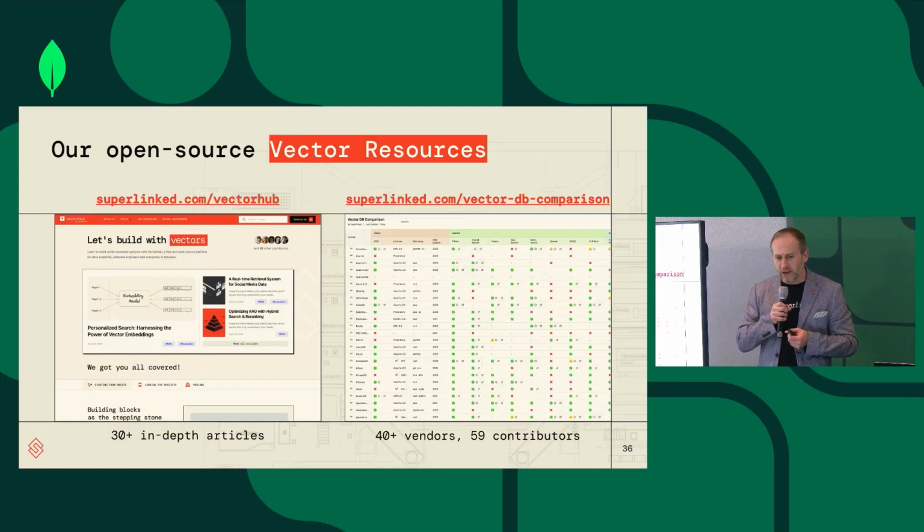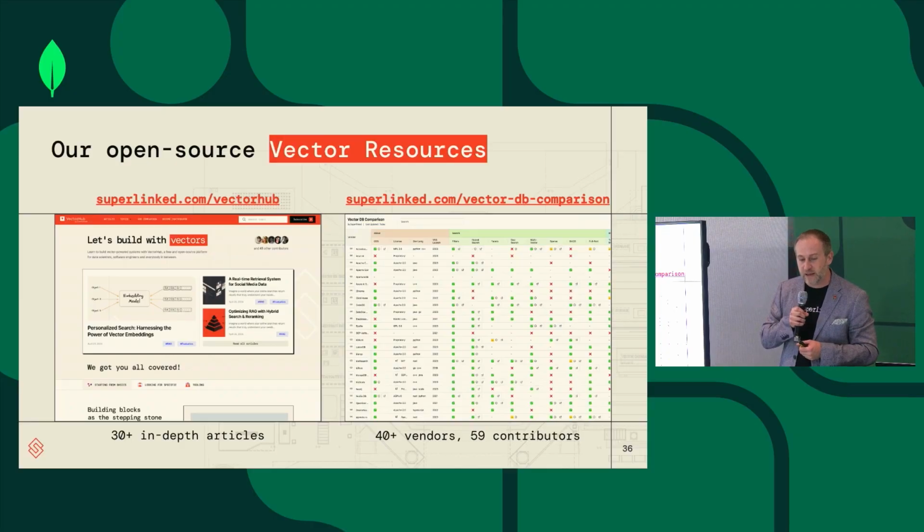And by the way, we also have a bunch of community-generated resources about vector embeddings, about how to work with vector embeddings and why. One of them, a Vector Hub, has about 30 articles, mostly community-generated, about how you build with vector embeddings around a bunch of use cases. Again, RAG is obviously one that features quite a lot, semantic search, etc. And we also have the vector DB comparison table, where about 40 vendors submit PRs. We have a member of the community who checks those PRs, approves or rejects them, and you have a table which has an up-to-date view of about 40 vector databases in the market currently.